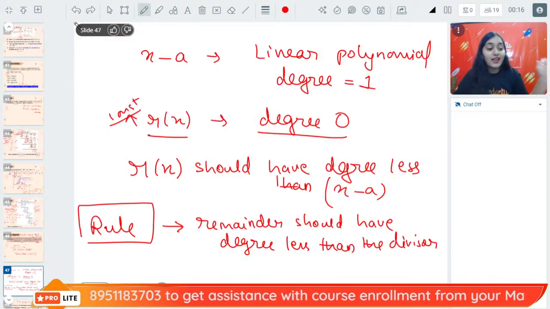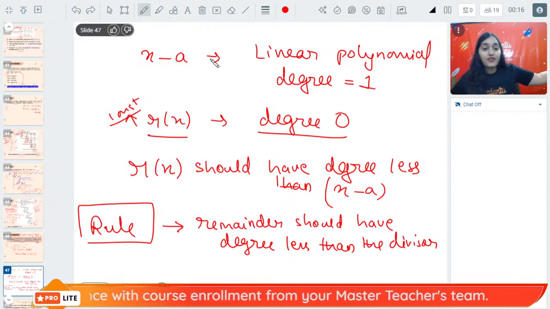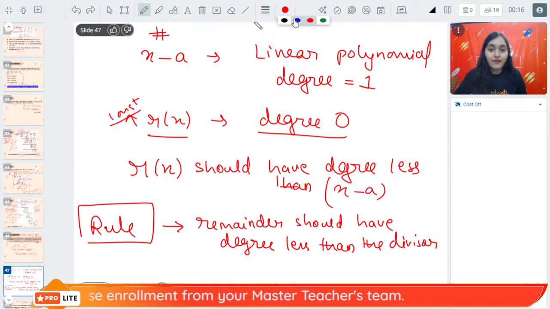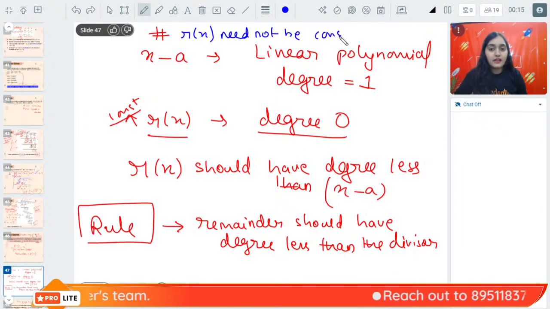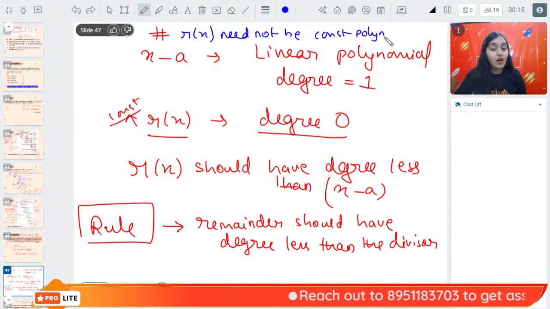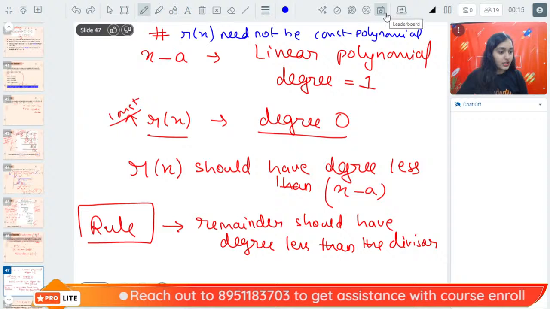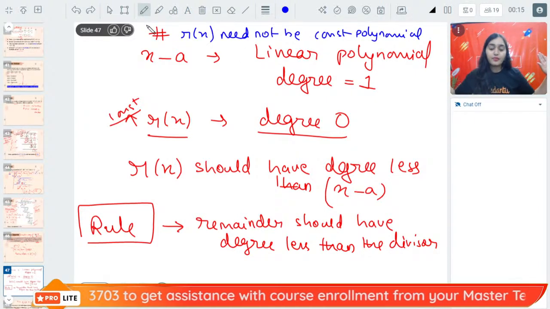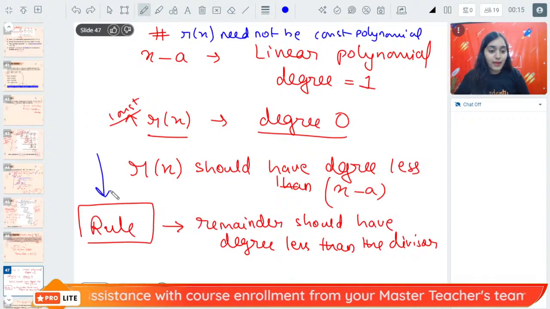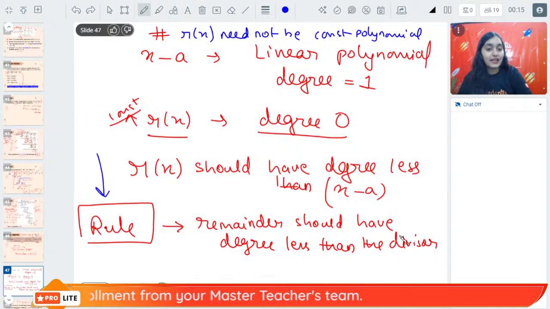It's not at all compulsory that Rx is a constant polynomial. Take this out of your mind. Please note it down, everybody. Rx need not be a constant polynomial in all situations. Okay? Understood? So forget about constant polynomial. The rule that you have to remember is that the remainder should have degree less than the divisor.